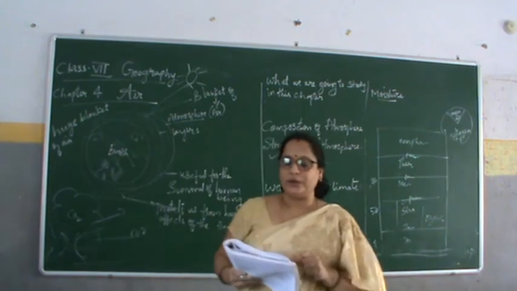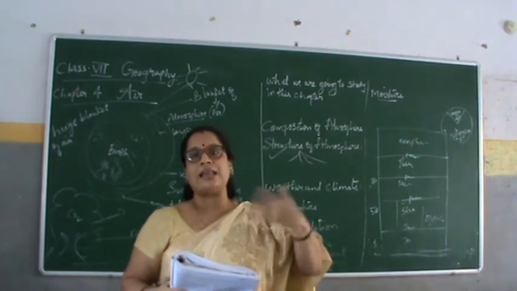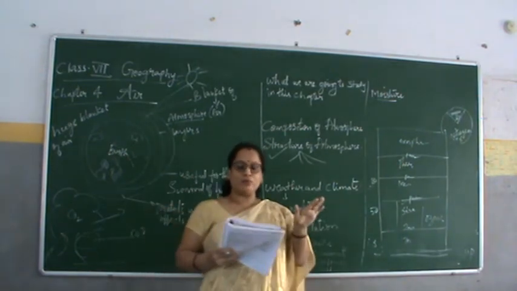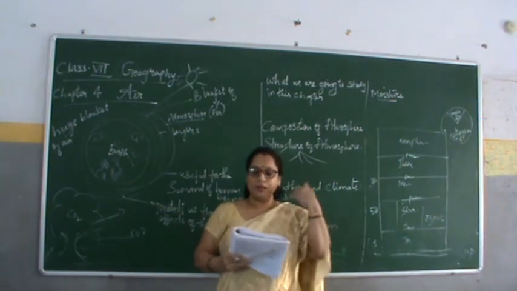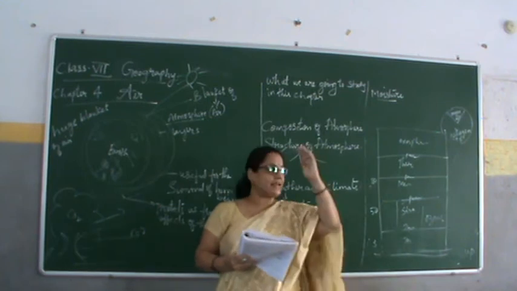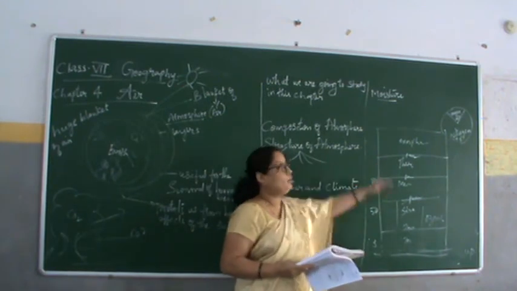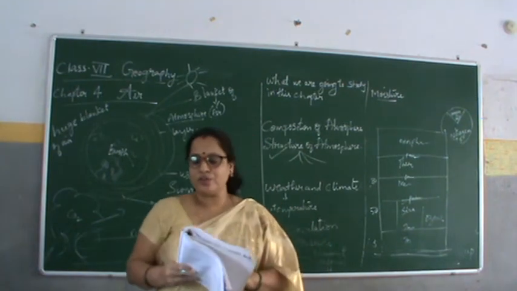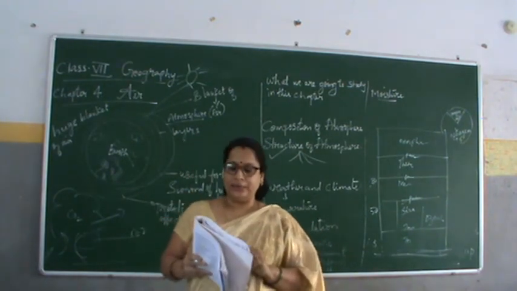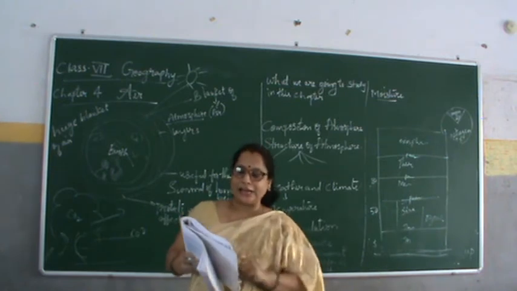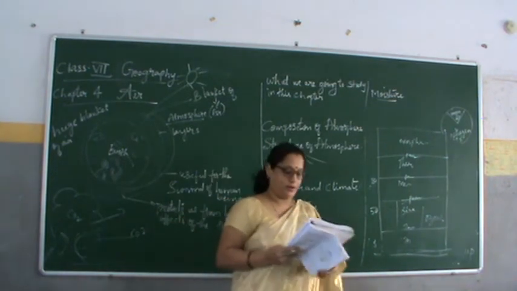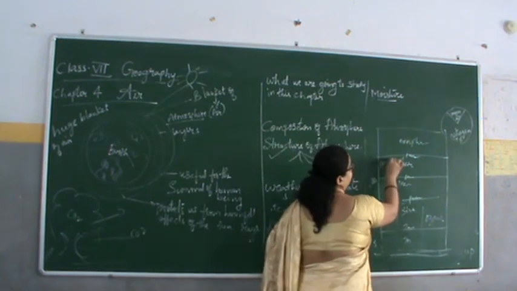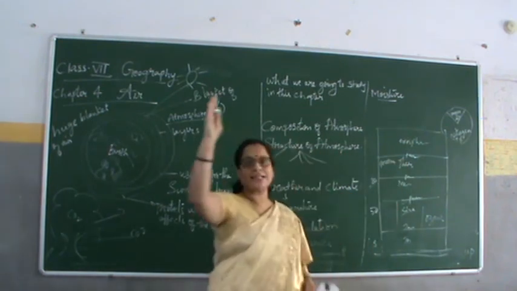In the atmosphere, temperature rises very rapidly. And in the thermosphere what happens? Here in the thermosphere, the temperature rises very rapidly with increasing height. So it increases. The ionosphere is a part of this layer. It extends between 80 to 400 km. So how much does it extend? Up to 400 km.